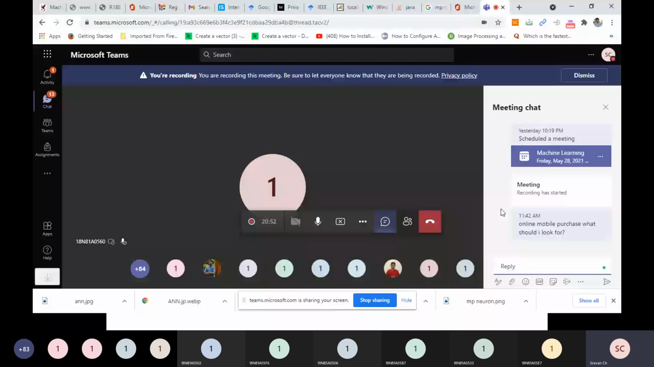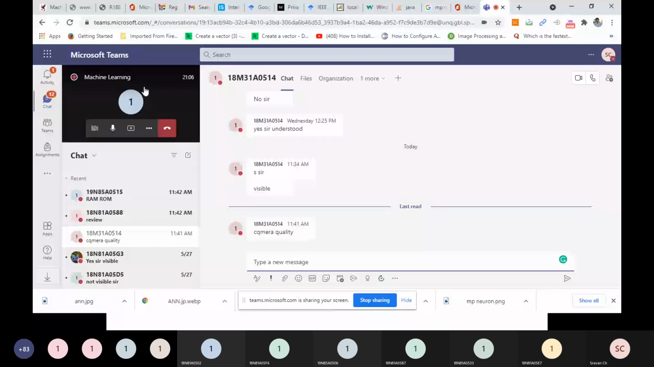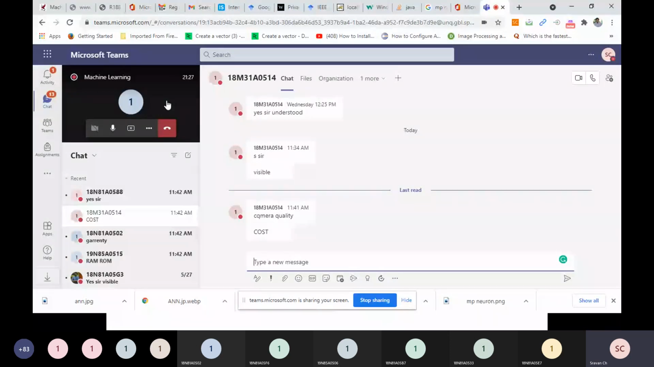Camera quality, great. Reviews, this is also important. Camera quality, reviews, RAM and ROM. And brand, whether it is a Nokia phone or a Samsung phone. One more important point is price. Guarantee, warranty, all those things. Cost, great.